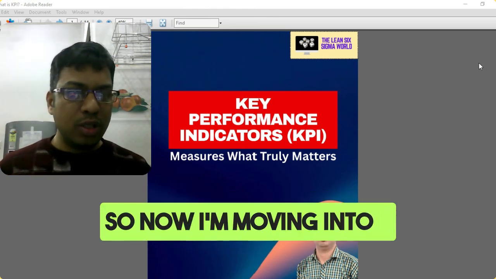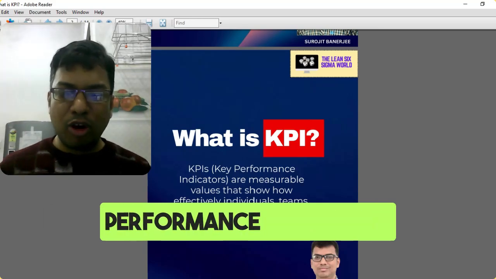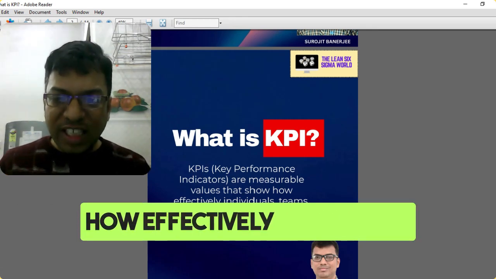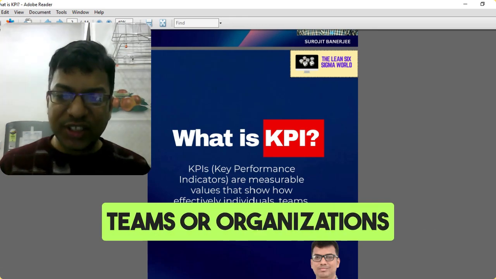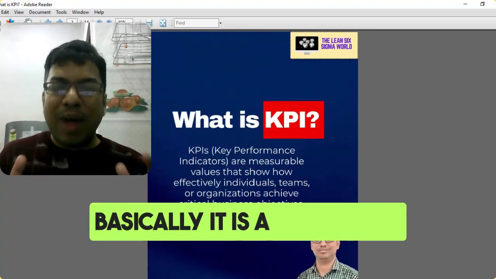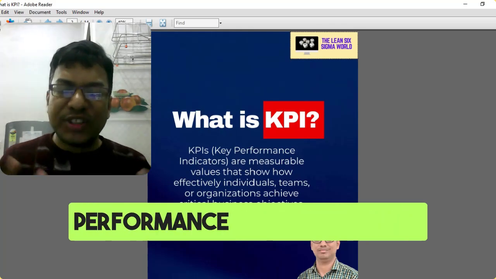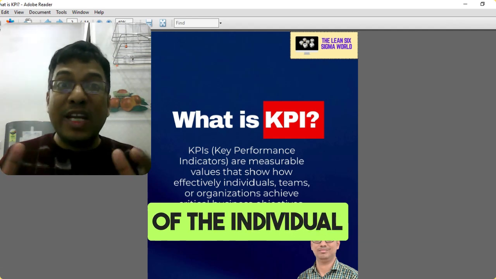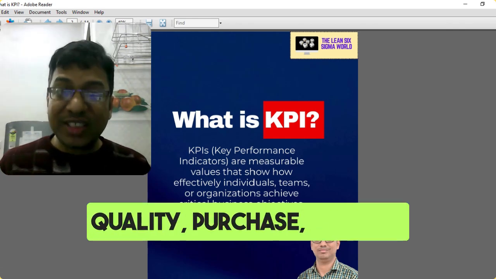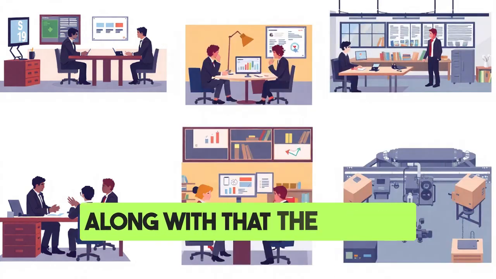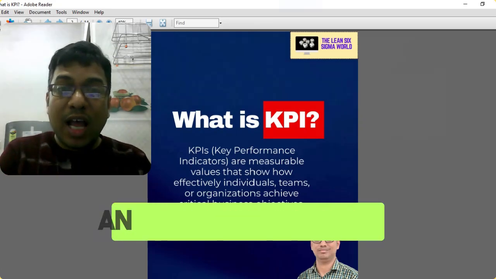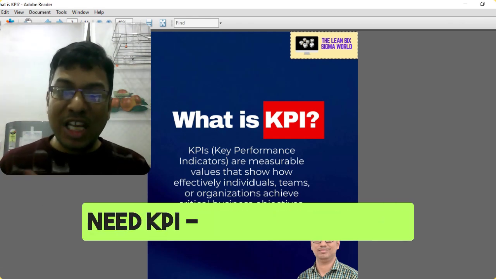So now I'm moving into what KPI is. KPI is nothing but key performance indicators. KPIs are measurable values that show how effectively individuals, teams, or organizations achieve critical business objectives. Now understand, KPI is basically a metric that is required to measure the performance of an individual, of the individual departments like sales, marketing, after sales service, production, quality, purchase, design, all the departments, and along with that, the organization. If you want to measure the performance of an organization or the individual departments or an individual, then you need KPI, key performance indicators.